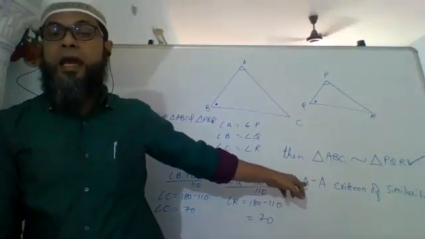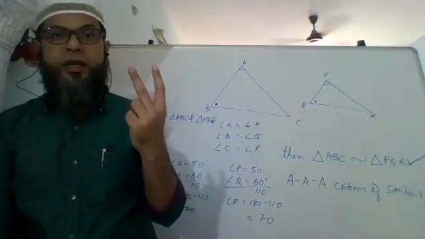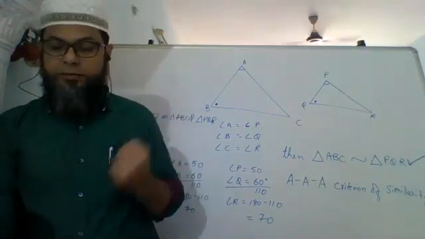This is called as AA because we are considering only two angles. So write down.